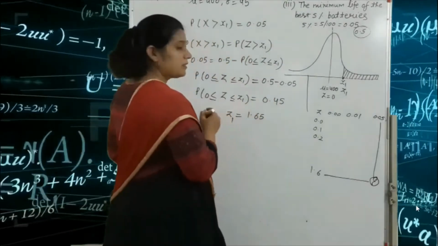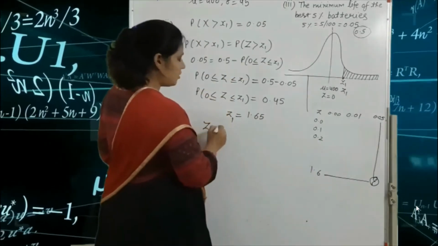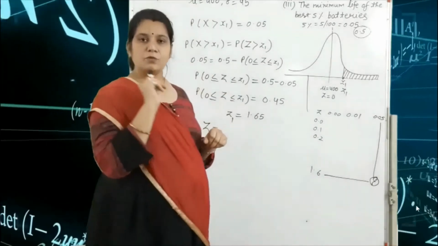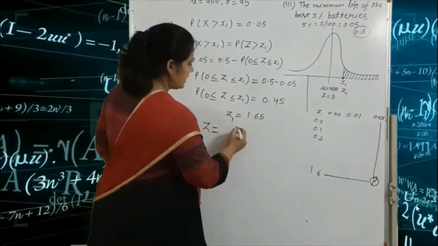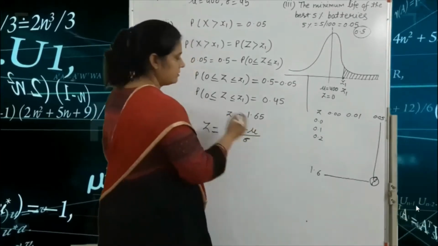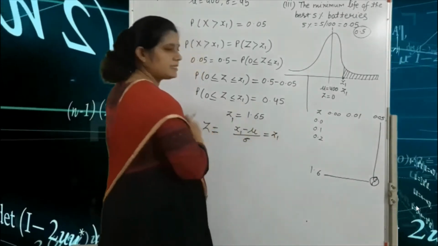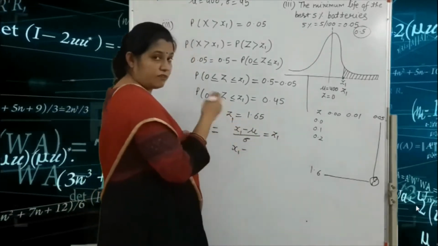So the formula of z is equal to what? x minus mu divided by sigma. That means we write (x1 minus mu) divided by sigma is equal to z1, and we find the value of x1.